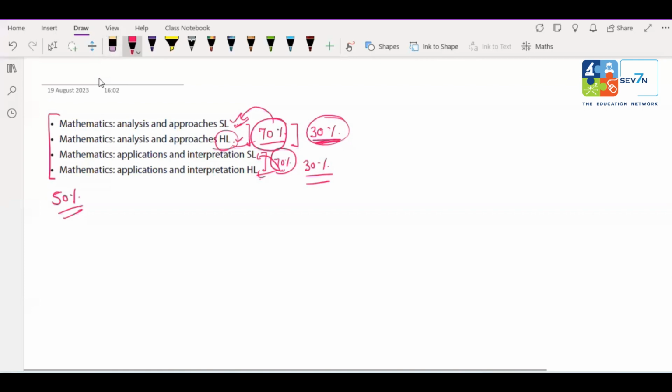So this is the basic difference. This 30% helps us to differentiate all these 4 levels. And the level of questions is also different. In SL level, we can say that there are not more advanced problems in your maths paper, but in HL level, yes, there are some difficult, or we can say complex, problems.